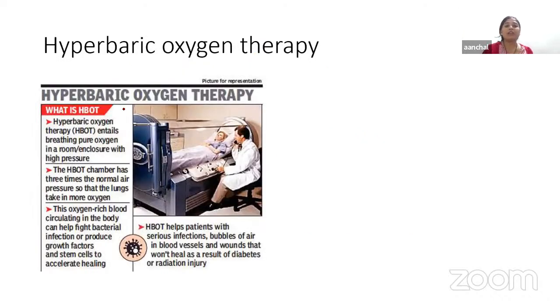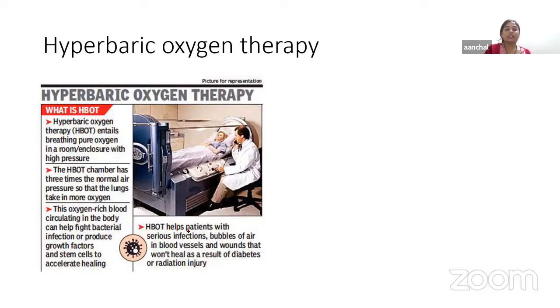This hyperbaric oxygen therapy entails breathing pure oxygen in a room enclosure with high pressure. The chamber has 3 times the normal air pressure so that the lungs take in more oxygen. So there will be more and more inhaling of oxygen, and this oxygen-rich blood circulating in the body can help fight bacterial infection or produce growth factors and stem cells to accelerate healing.